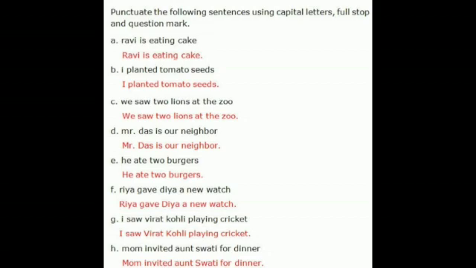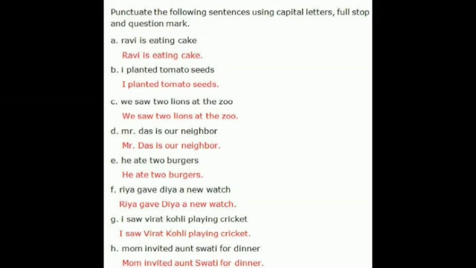First, Ravi is capital. Then, I planted tomato seeds. We saw 2 lions at the zoo. Then, Mr. Das is our neighbor. He ate 2 burgers.